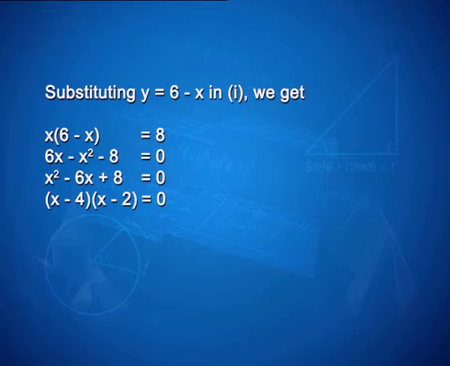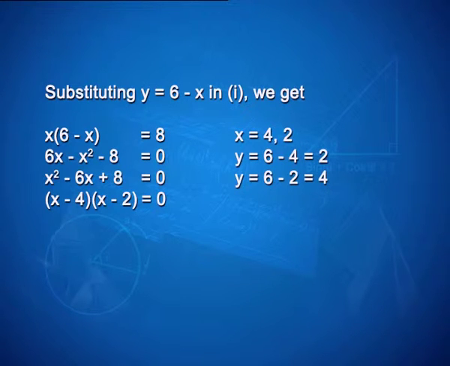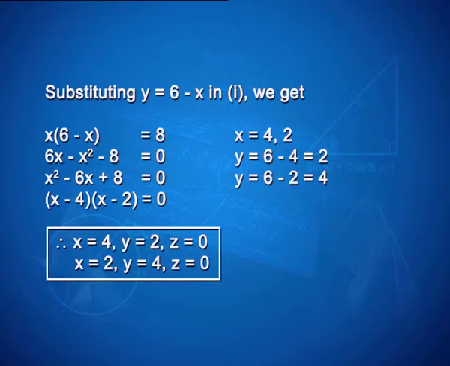Now, by splitting the middle term, we have two factors, namely (x minus 4) and (x minus 2) is equal to 0, which on simplification gives x is equal to either 4 or 2, and corresponding values of y will be 6 minus 4 is 2 and 6 minus 2 is 4. Therefore, the values of x, y and z will be x is equal to 4, y is equal to 2, z is equal to 0 and x is equal to 2, y is equal to 4 and z is equal to 0.